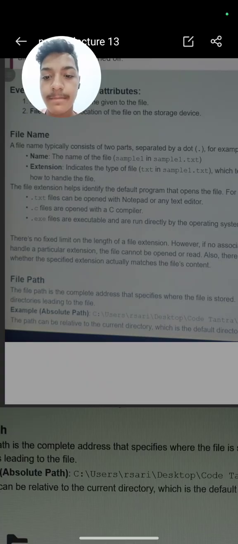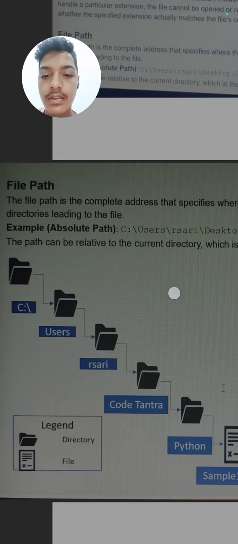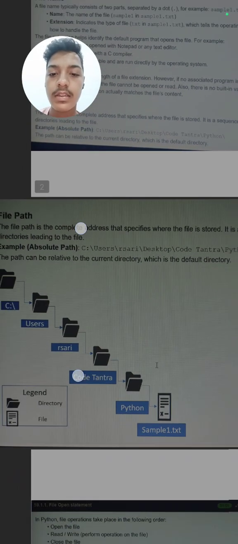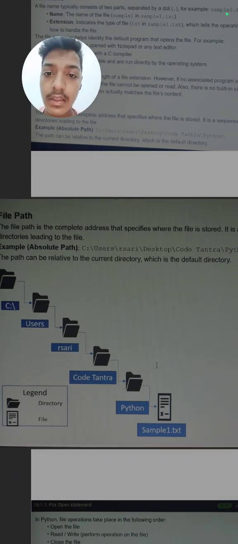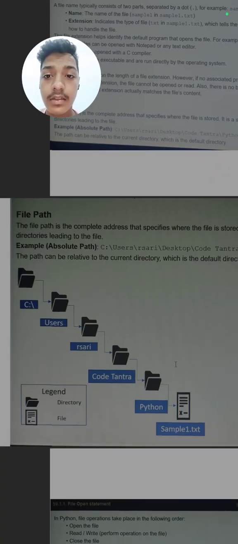Next is the file path. The file path is the complete address that specifies where the file is stored, like in your laptop where that file is stored. It is a sequence of directions leading to the file. Like if you want to go to your friend's house, you need directions, or there is a path to go to your friend's house, so you follow that path to reach your friend's house. Same as that, to open a file, there is a path from which we can go. Here one example is given. The example is the absolute path.